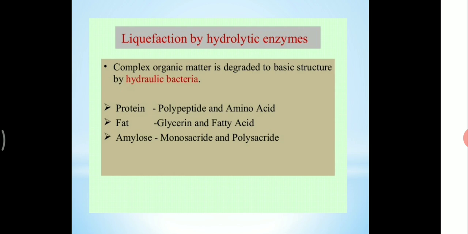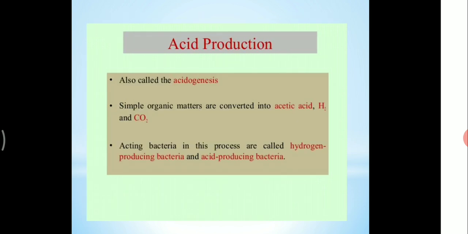And then protein, fat and amylose. Protein is converted into peptides and amino acids, then fat into glycerol and fatty acids, and then amylose is converted into monosaccharides and polysaccharides. And next we are going to acid production. It is also called acetogenesis. Acetogenesis means acid production. Simple organic matter is converted into acetic acid, hydrogen gas and carbon dioxide gas. The acting bacteria in this process are called hydrogen producing bacteria and acid producing bacteria.